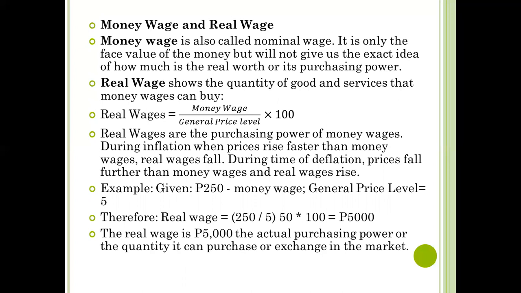So our answer is 5,000 pesos. So the real wage is 5,000 pesos and it is the actual purchasing power, or the quantity it can purchase or exchange in the market. So that is the real wage. That is how we are going to compute the real wage.